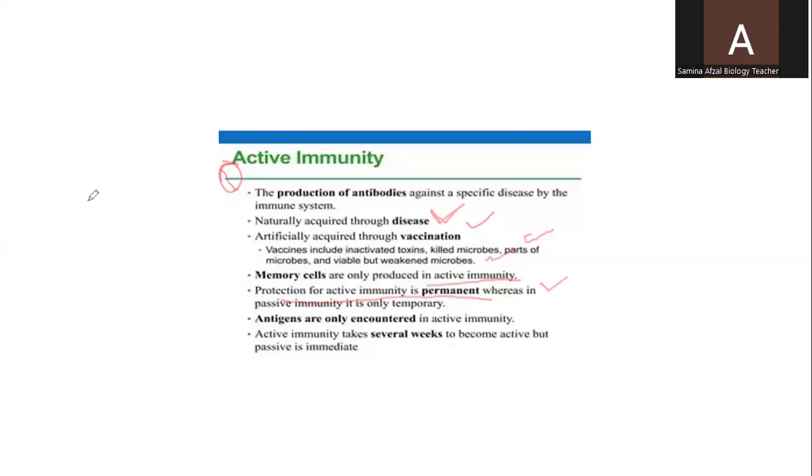That is, if a body's active immunity is activated, this immunity is permanent. But in passive immunity, the immunity is temporary. Antigens are only encountered in active immunity. Active immunity takes several weeks to become active, but passive immunity is immediate. Our lymphocytes have to detect the type of pathogen, and then they produce the antibodies, so it takes several weeks to get immunity against those microorganisms.